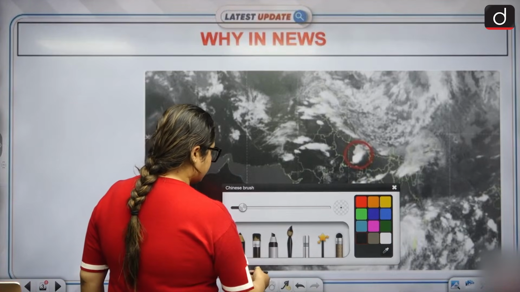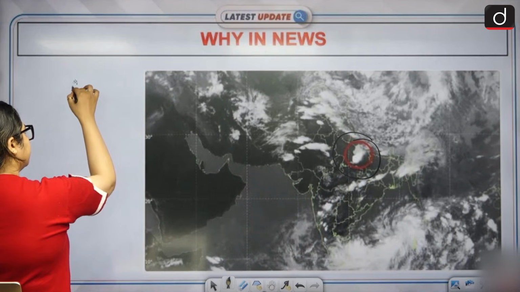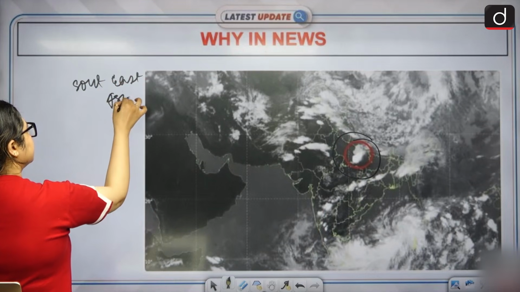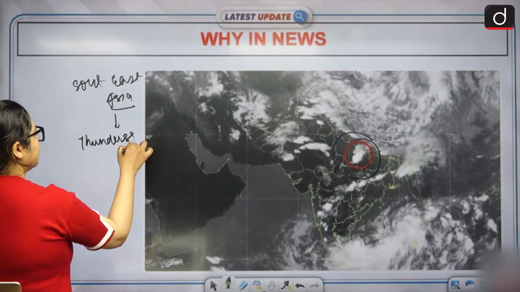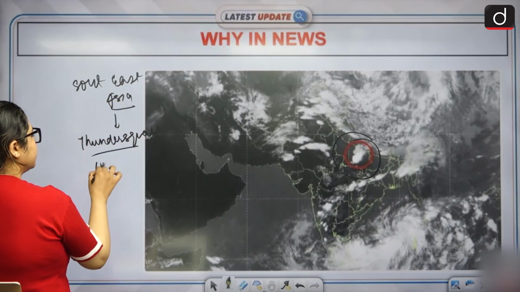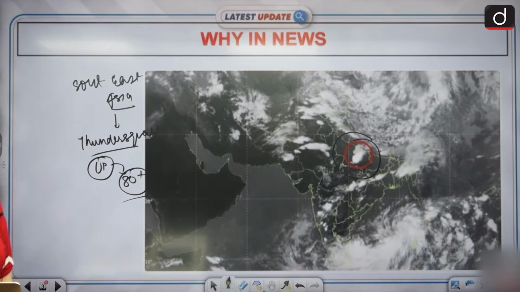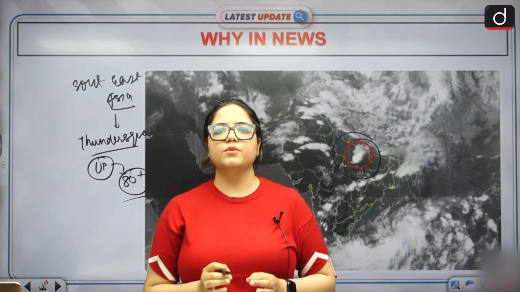we'll see that constantly in India and across the world in different areas of South Asia, Southeast Asia, we have seen the rise in thundersquall happening consistently, and the effect of that UP witnessed yesterday with the death crossing around 80 plus people. Yes. Why is it happening? What is this thundersquall? That is what we are going to discuss today.